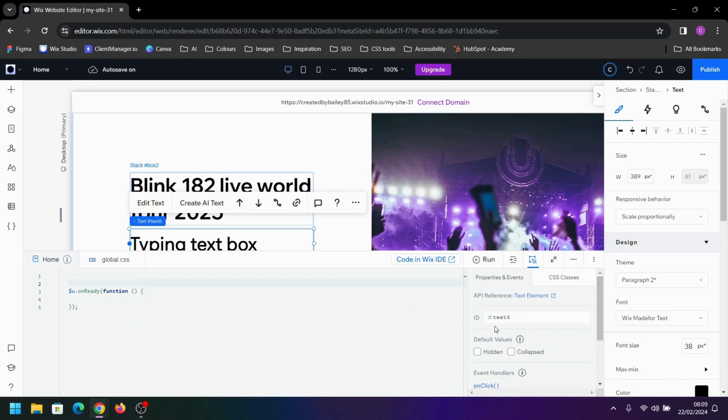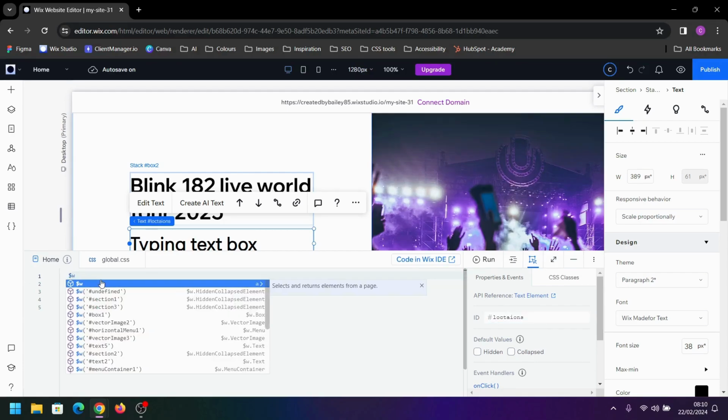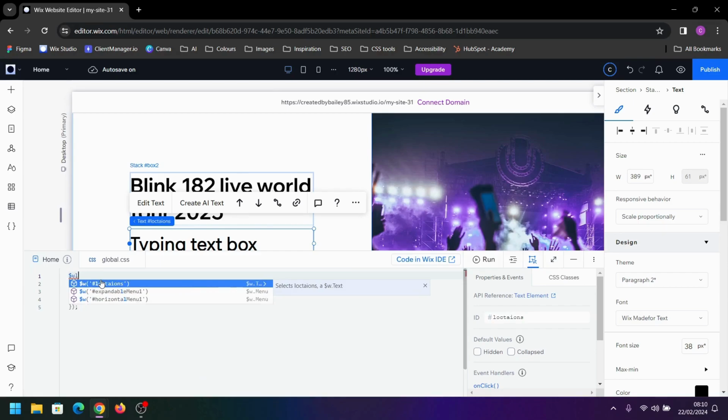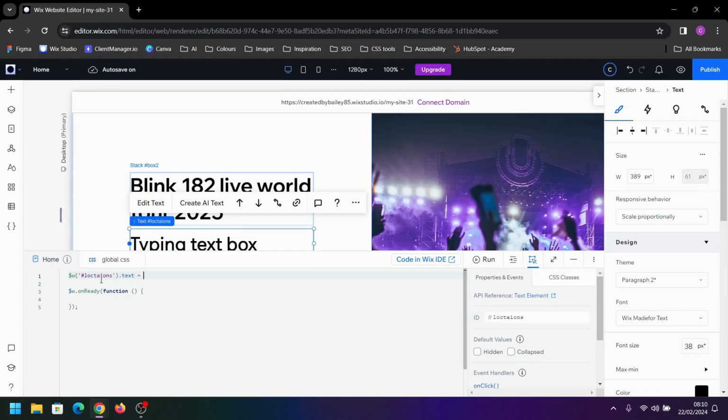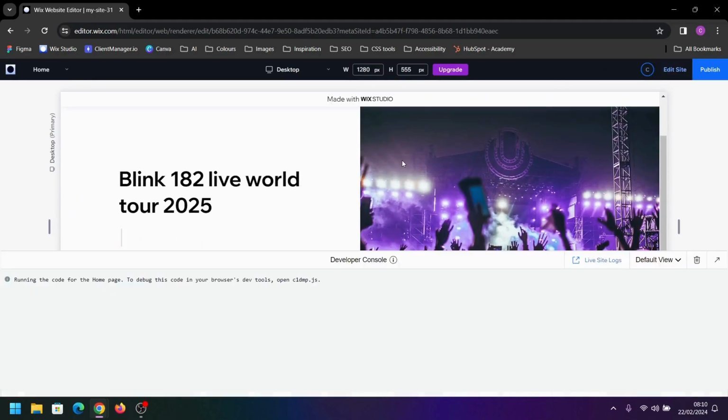With our text box selected, we're going to change the ID of this to locations. And then right at the top of the file, we're going to type $W. If we put L, it should autofill for us. And we're going to target the locations, and we want to target the text, and we want that to equal an empty string. This way, when the site loads, this text box will be completely empty.